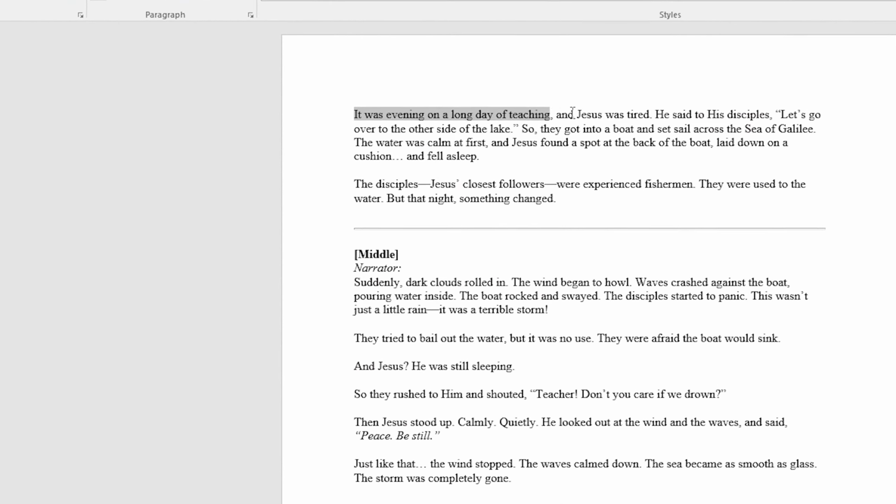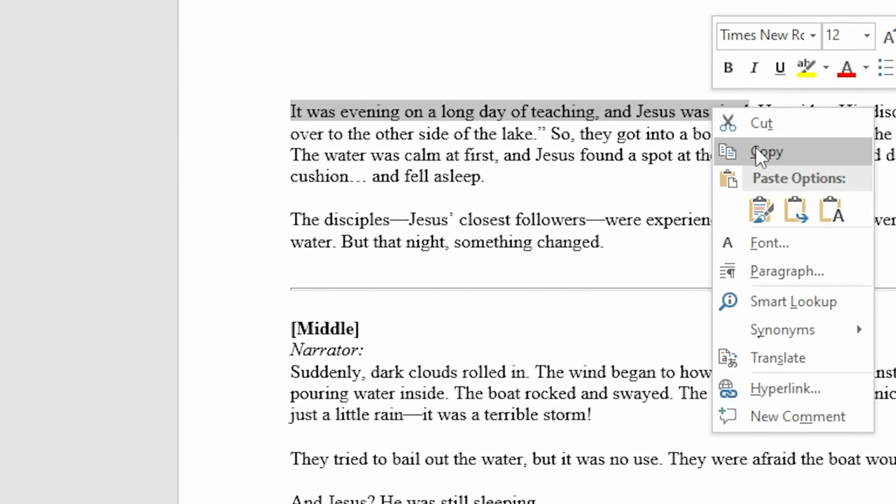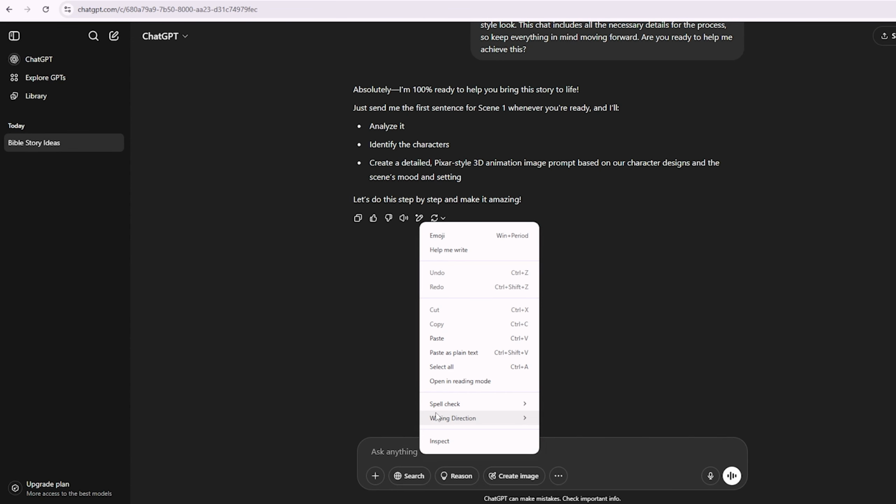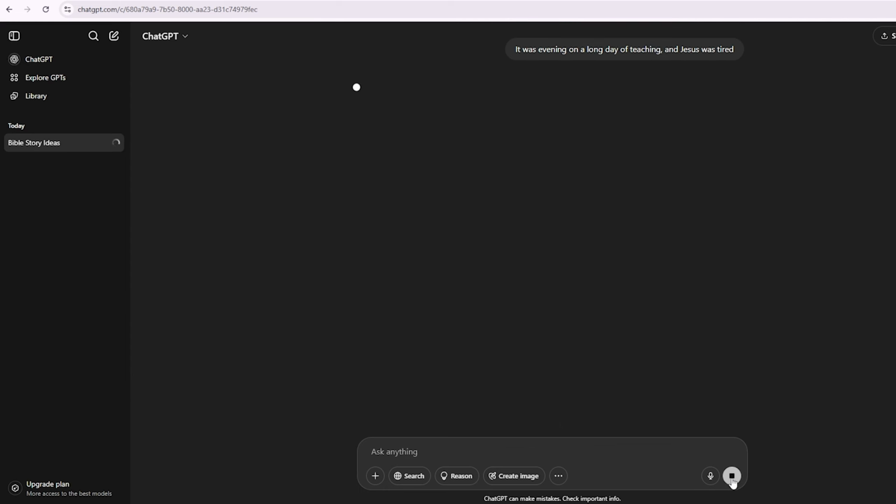Take your story one line at a time. For example, if your first scene says, "It was evening on a long day of teaching, and Jesus was tired," paste that line into ChatGPT. ChatGPT will then give you a full description of the scene, who's in it, and a prompt to create the image. If the scene includes a character like Daniel, make sure to also paste his character description into ChatGPT.